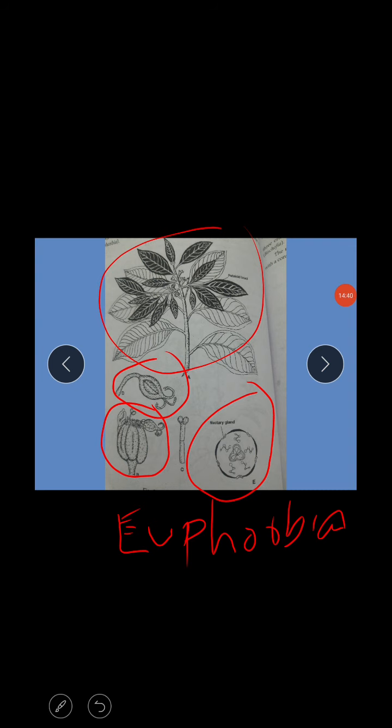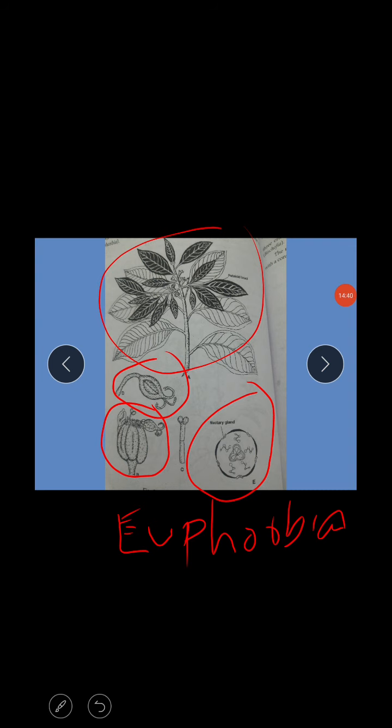Recognizing this, Rendle has placed it in a small order, Tricoccae, in between Malvales and Geraniales. The family also has a relationship with Geraniales and Sapindales on account of the nature of the disc and ovules. This is the taxonomic affinity.